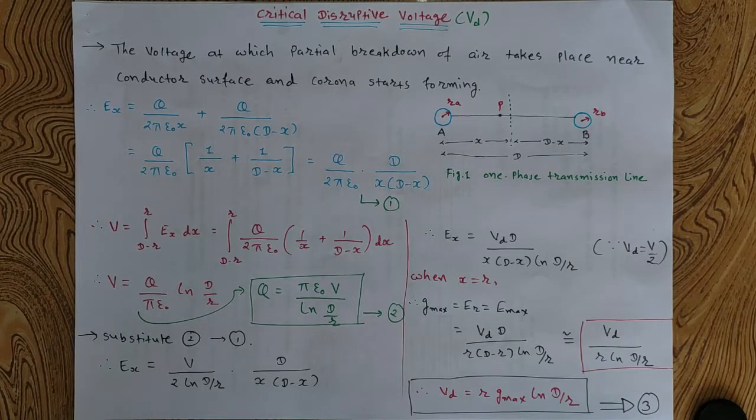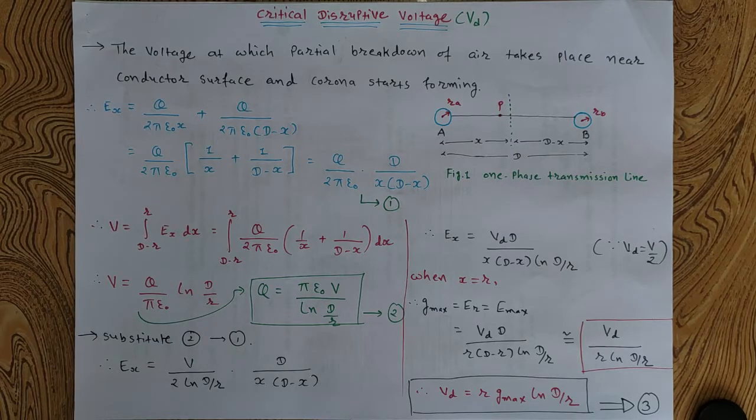Before starting what critical disruptive voltage is, you should know the formation of corona. In the previous lecture we already discussed when corona formation occurs in a power transmission line.